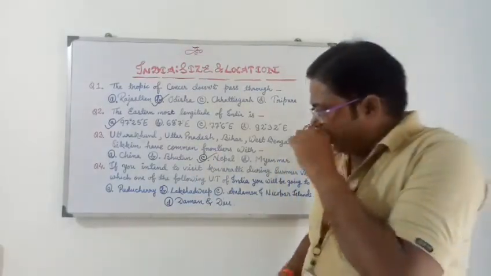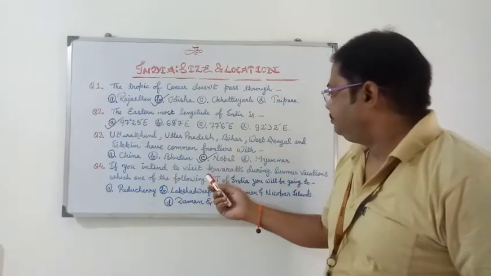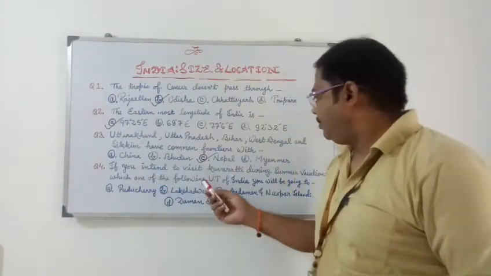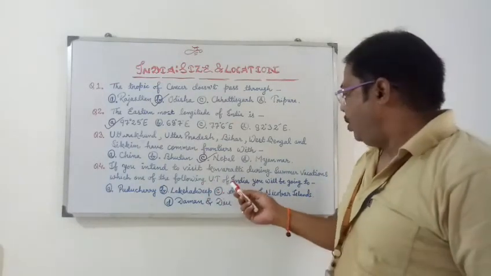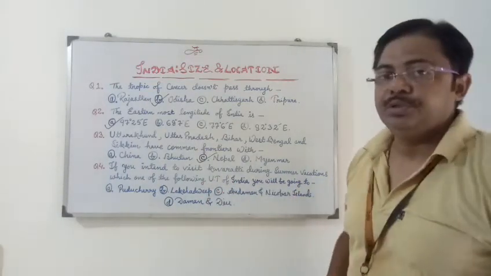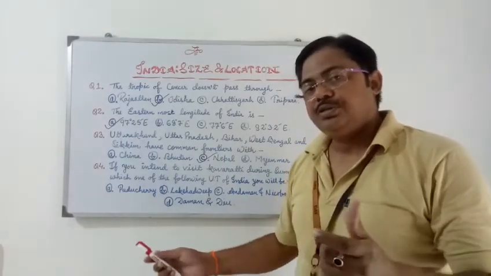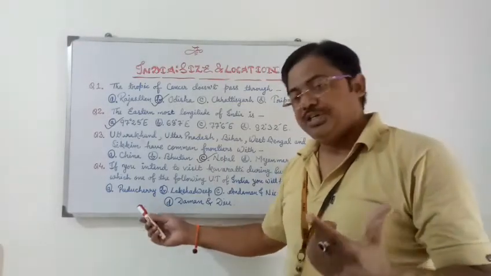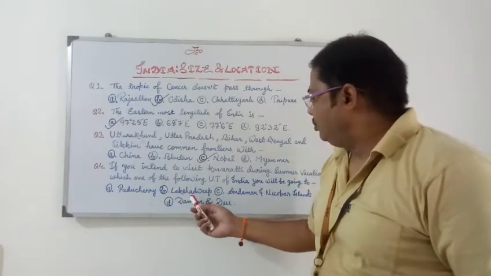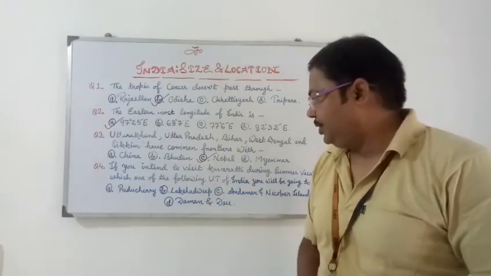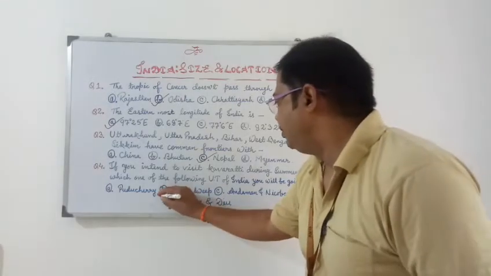Now the next question is: if you intend to visit Kavaratti during summer vacations, which one of the following UT, meaning Union Territory of India, will you be going to? Here the options are A. Puducherry, the new name of Pondicherry, B. Lakshadweep, C. Andaman Nicobar Islands, D. Daman and Diu. Here the answer will be Lakshadweep.